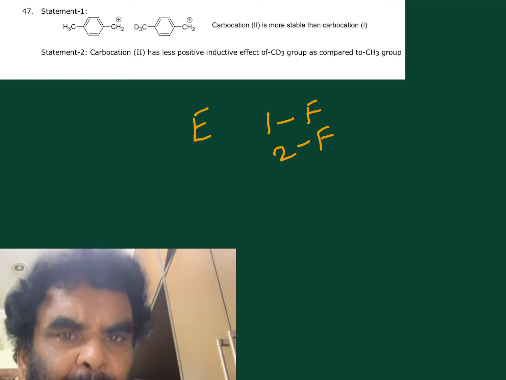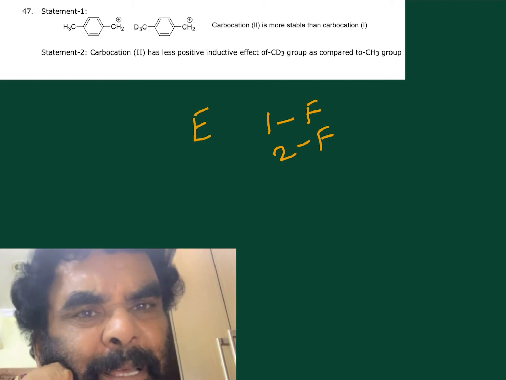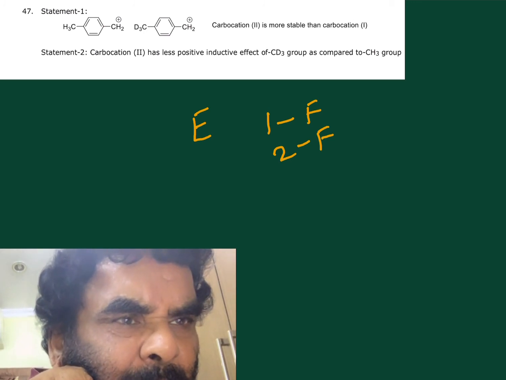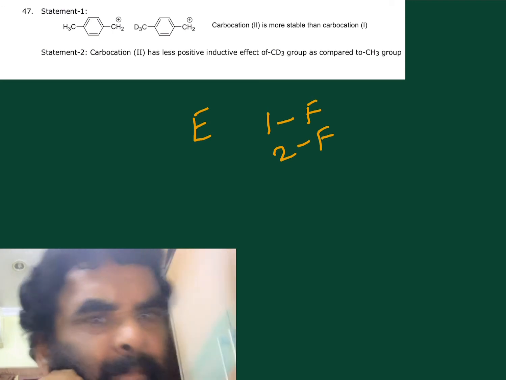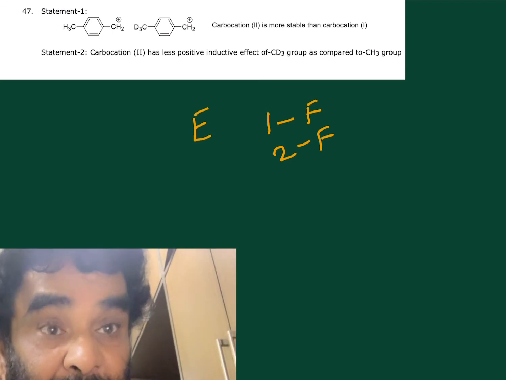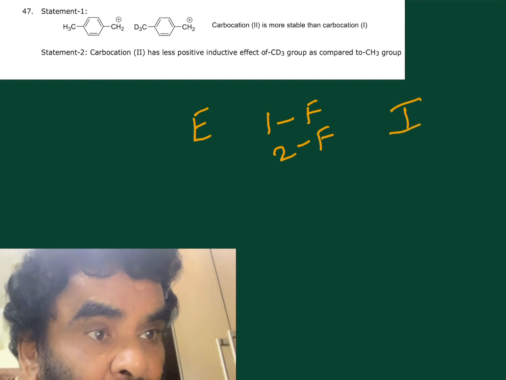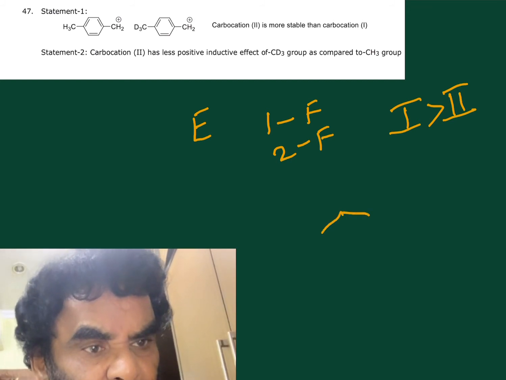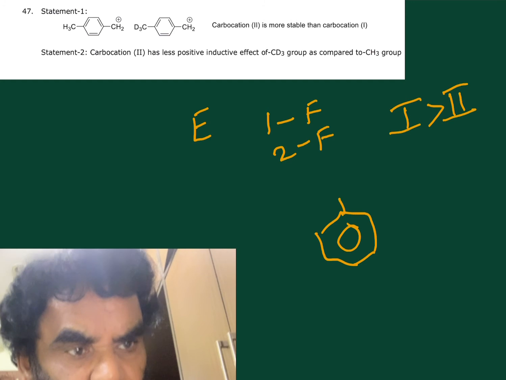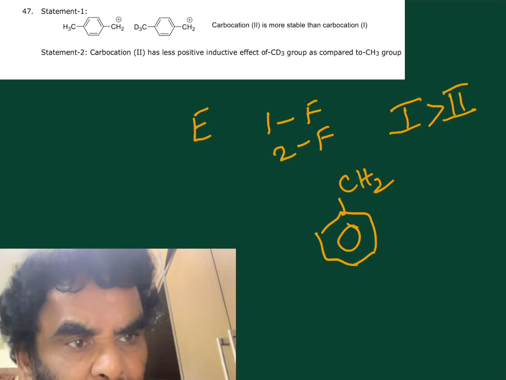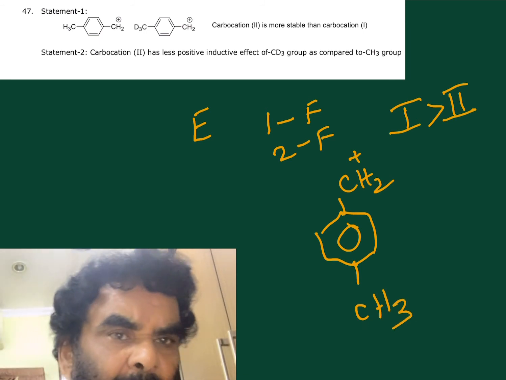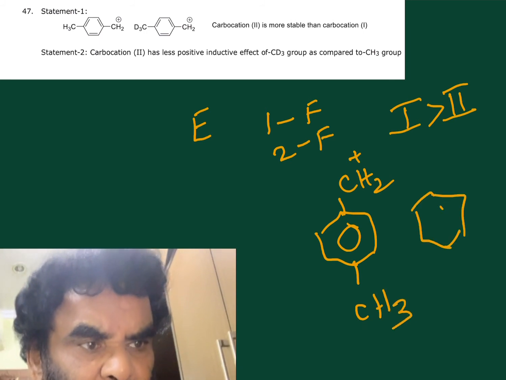Next one. Both the statements are false. Carbocation 2 is more stable than carbocation 1. No. Carbocation 1 is more stable than carbocation 2. Why? Methyl group, hyperconjugation. Here, methyl group shows hyperconjugation. And CD3 also shows hyperconjugation.